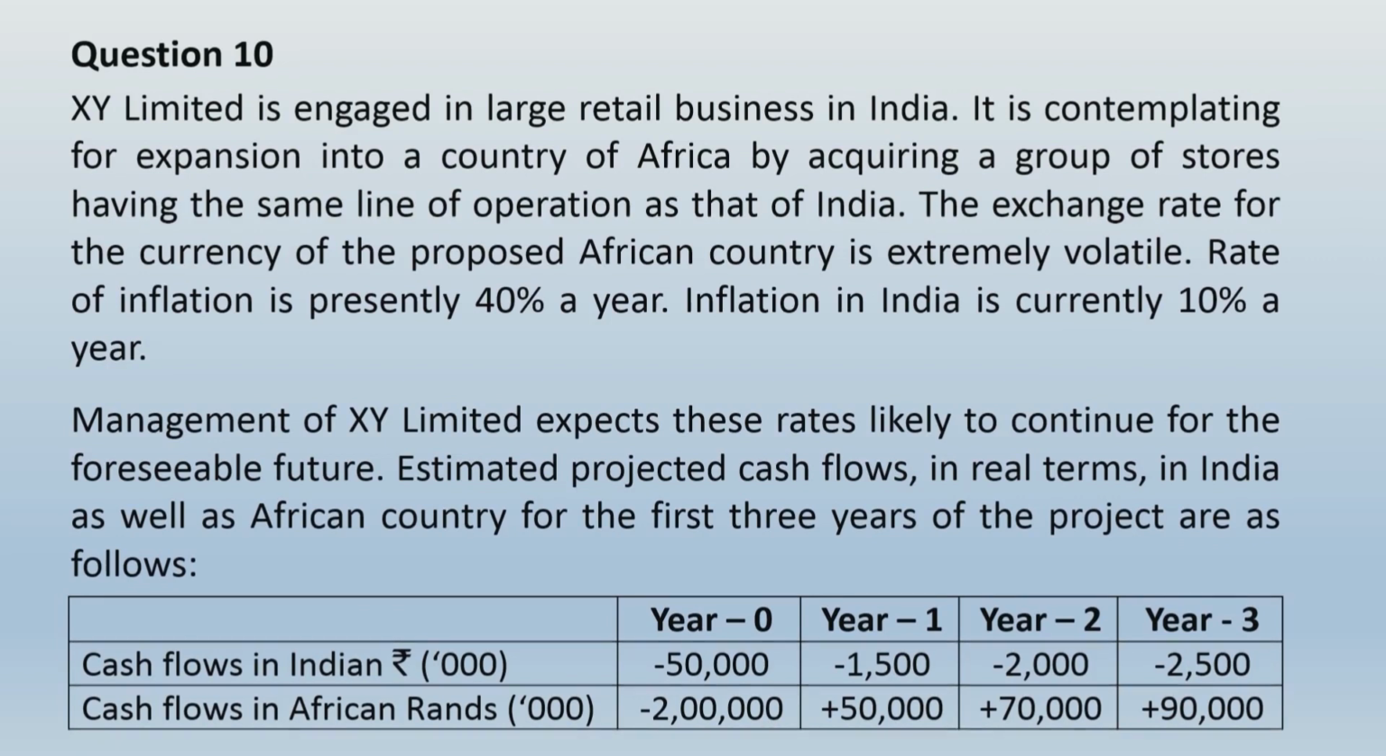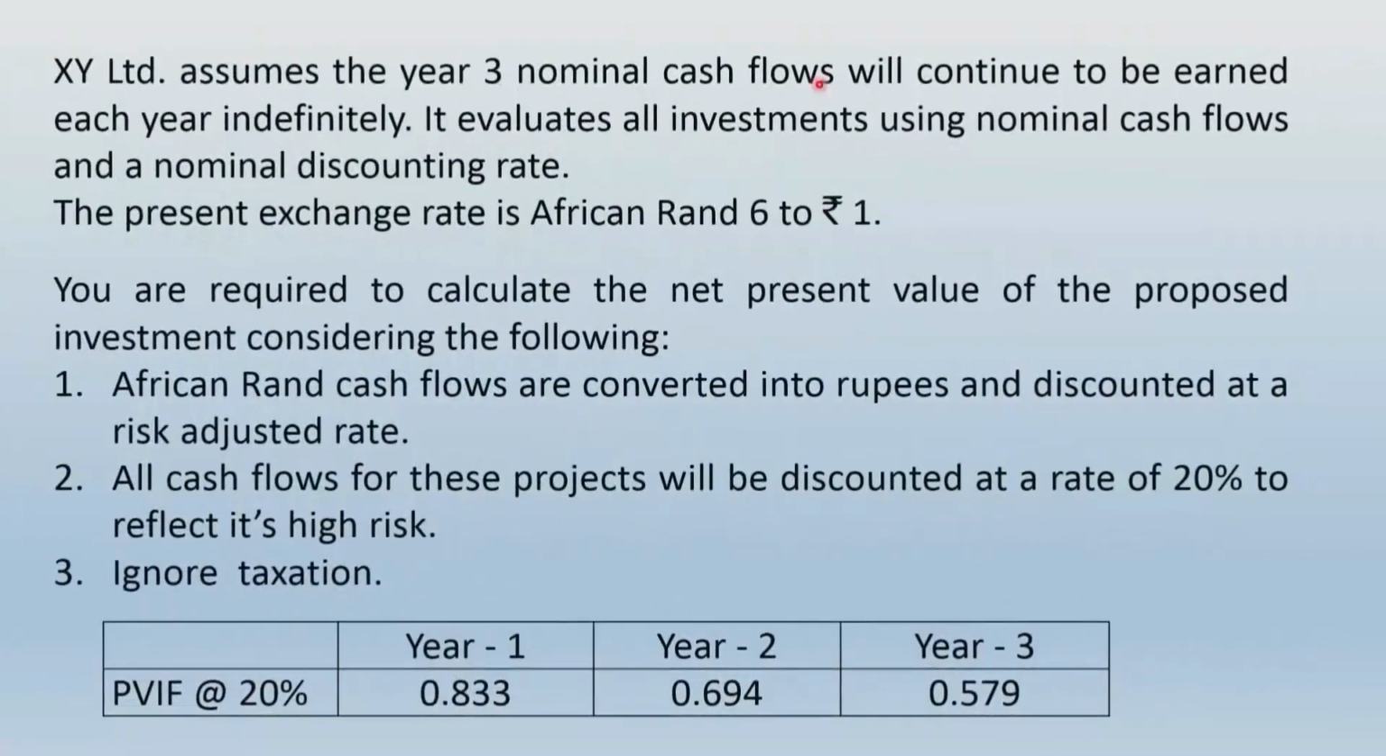So let us go ahead and read further in the question. XY Limited assumes the year 3 nominal cash flow will continue to be earned each year indefinitely. What will be the meaning of this line? Year 3 nominal cash flow, that means after adjusting all inflation rates, what we get as nominal cash flow or inflation adjusted cash flow, or in simple words money cash flow, that money cash flow of year 3, the company expects that it will continue to be earned indefinitely each year. That means the cash flows will have perpetual existence.